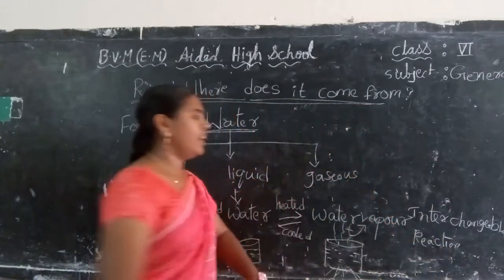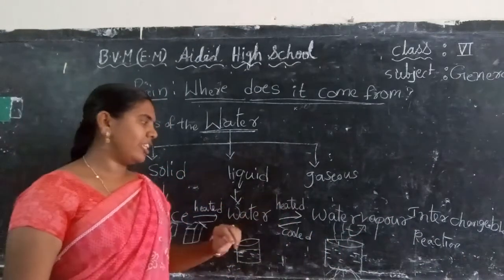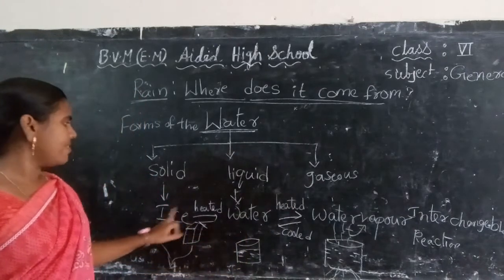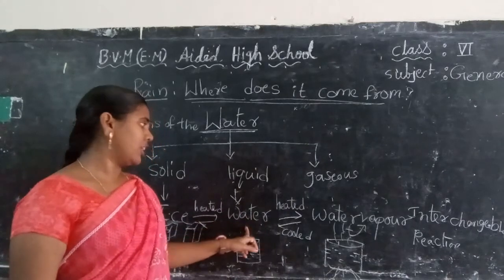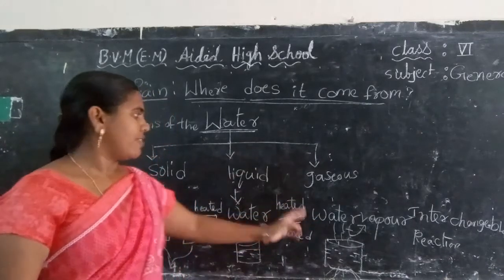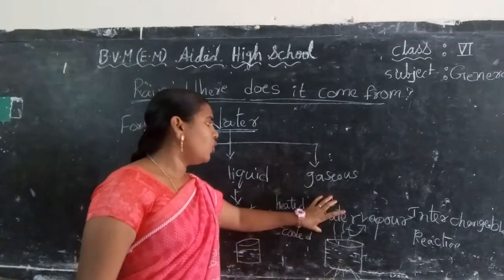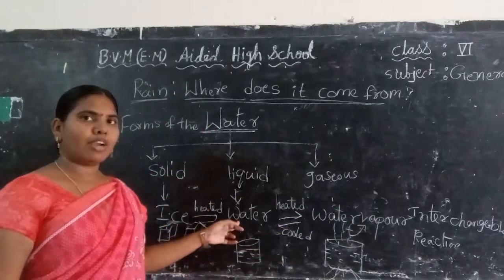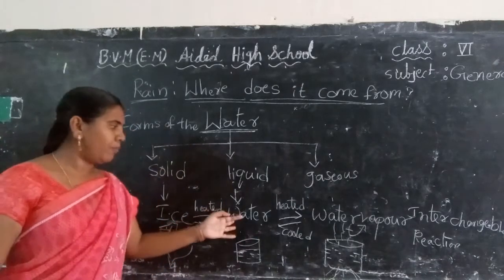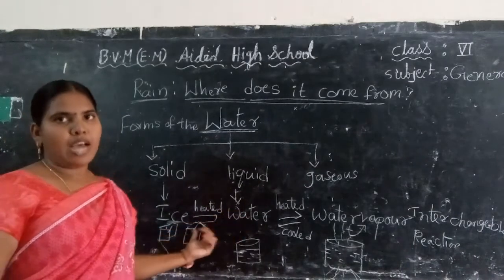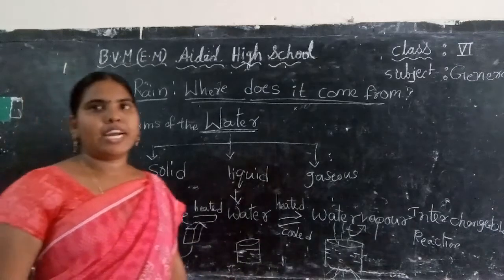Why are we calling it that? This reaction is interchangeable because when you heat ice, it changes into water. When you heat water, it changes into water vapor. In the same way, when you cool the water vapor, it changes into water. When you cool the water, it changes into ice, means when you keep it in a refrigerator, water becomes ice. So this reaction is called interchangeable reaction.